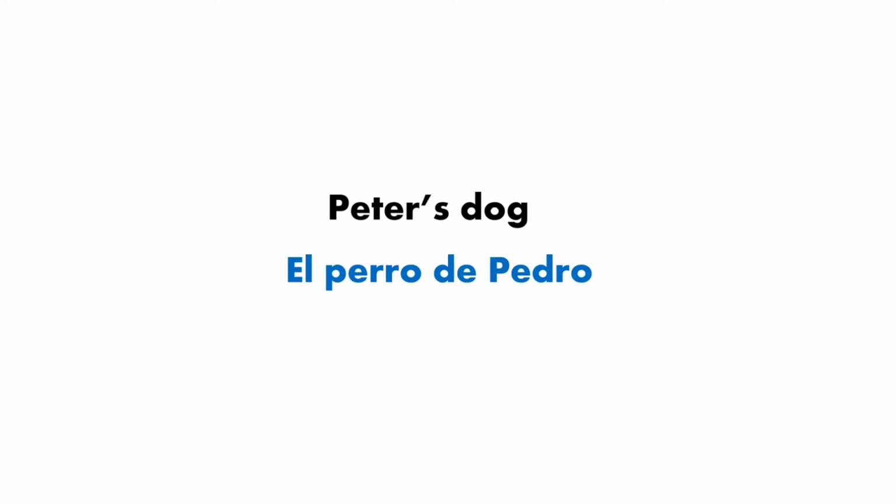Remember, we use el because we're talking about an animal. So it will be el perro de Pedro. We use de because in this case the dog belongs to Pedro, which is the Spanish way for Peter. Okay? Perfect. Let's continue with the next one.